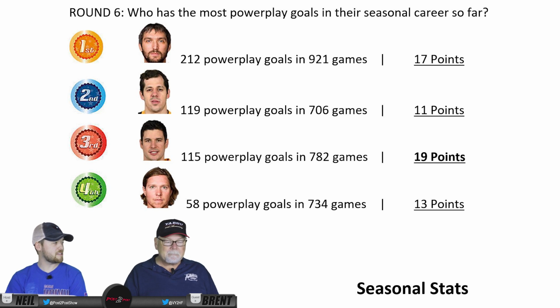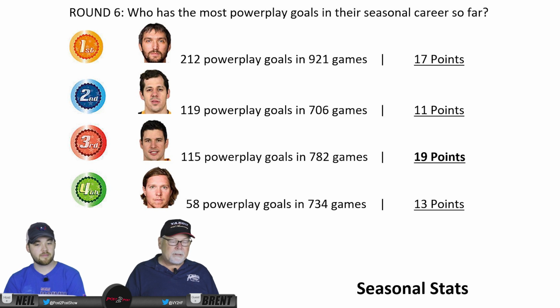That's probably a given. He spends a lot of time on the power play. A lot of time on the power play. Evgeny Malkin is second with 119 power play goals. Sidney Crosby's a close third with 115. And Backstrom is back in fourth with 58 power play goals in his games.